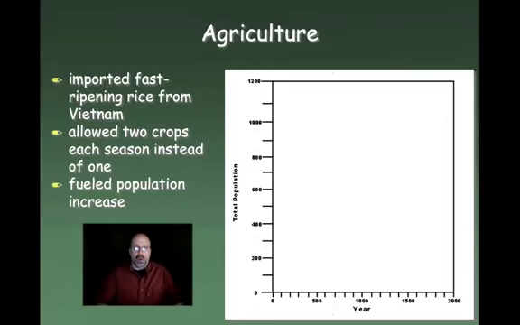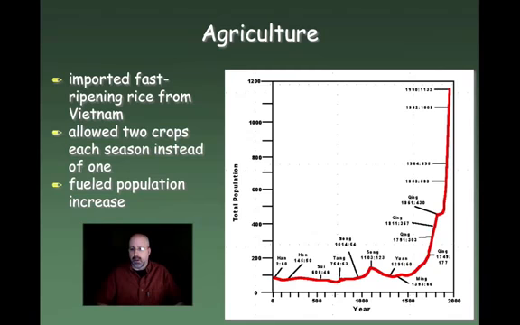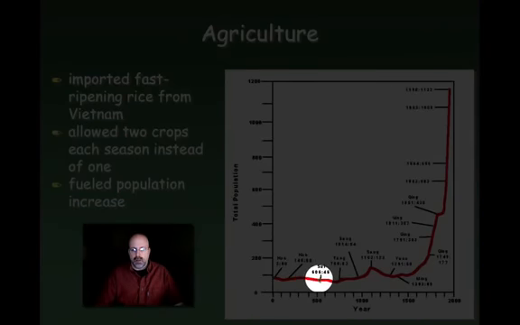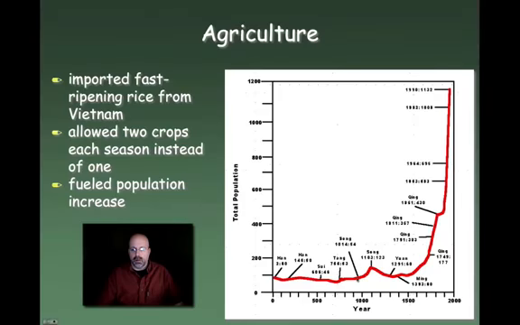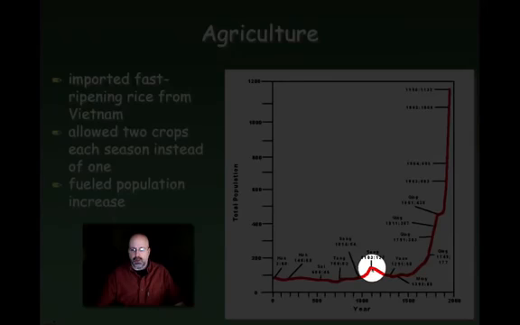Now, what was the impact of this agricultural change? Essentially, a dramatic population increase. If I look, I can see the growth in population is fairly dramatic. So if you look here, you can see that through the Han Dynasty, Sui, Tang, and into the early Song, population growth was fairly stable. And then near the height of the Song, they introduced this new rice from Vietnam, and you can see that the population began to increase.